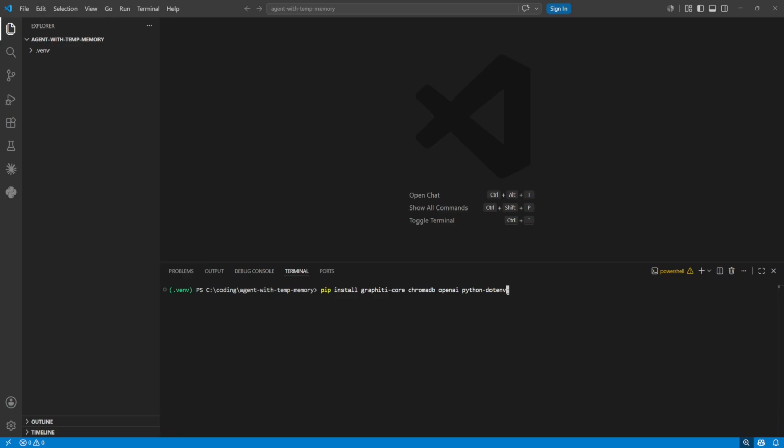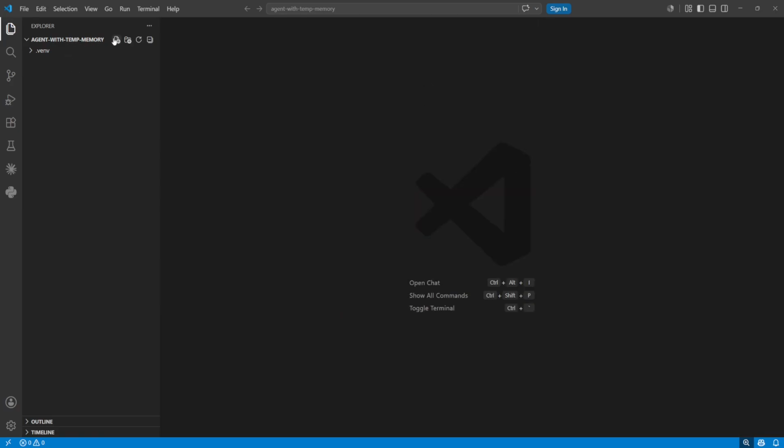Let's get everything installed and running. One pip command pulls in Graphiti core, ChromaDB for the baseline, OpenAI for extraction and python-dotenv for loading secrets. For the database we don't install anything locally. Instead we run Neo4j in Docker. This starts version 5.26 with bolt on 7687, which is the port Graphiti connects to.